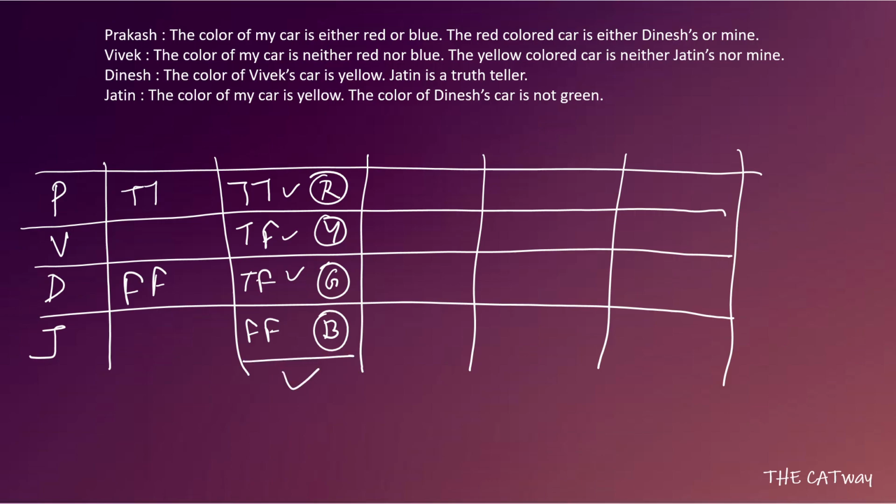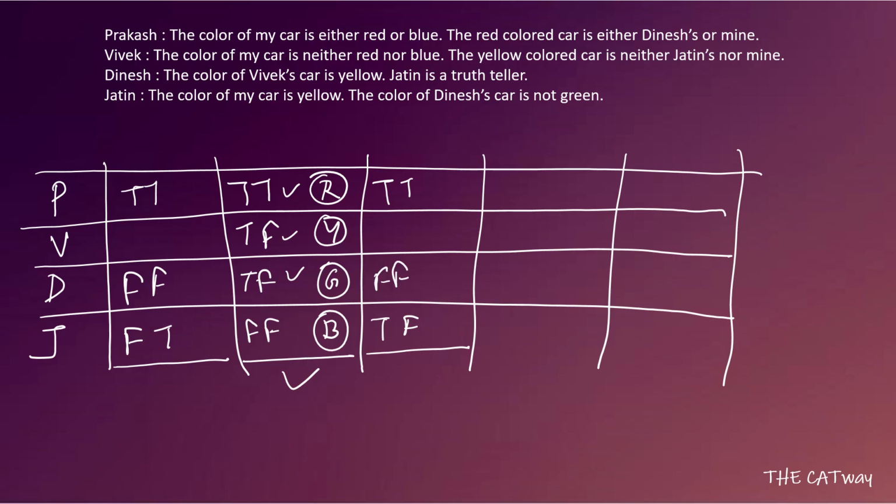Now let's come to the first case in the first column. What do we have? We have Dinesh as the liar. When Dinesh is the liar, then again we will get two cases: the first in which Jatin's second statement is true, and one in which Jatin's second statement is false. So if his second statement is true, then the first will be false, and if his second statement is false, his first statement would be true. Others stand similarly on the same ground, false and false.